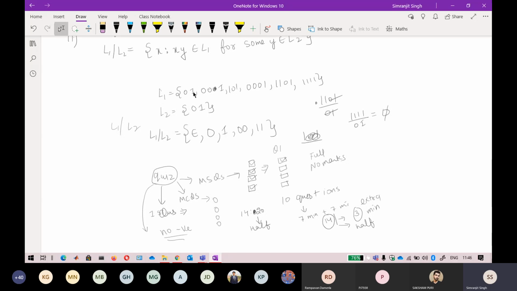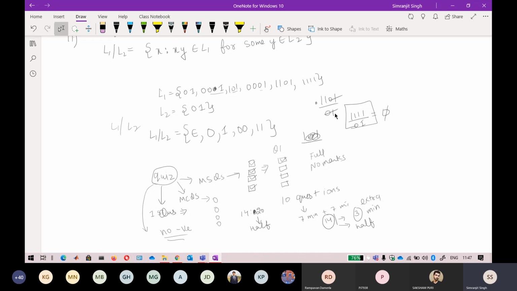So 0 1 and 0 1, you find it at the right, you replace it with epsilon, and 0 1 you find there, you just take it out and put 0 here only, and 0 1 is here. In the scenario where something is not available at the right, like this one, this is nothing, so you just do not include this in the set here.